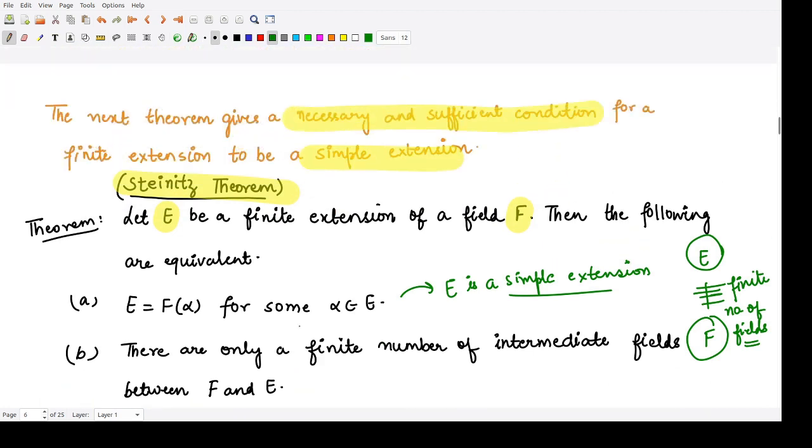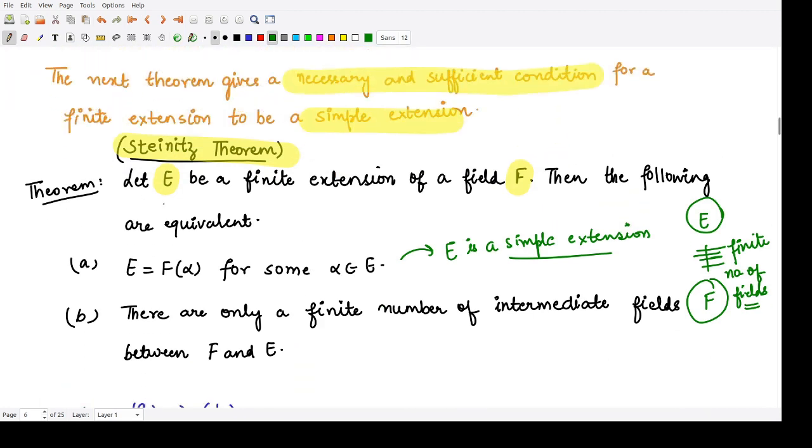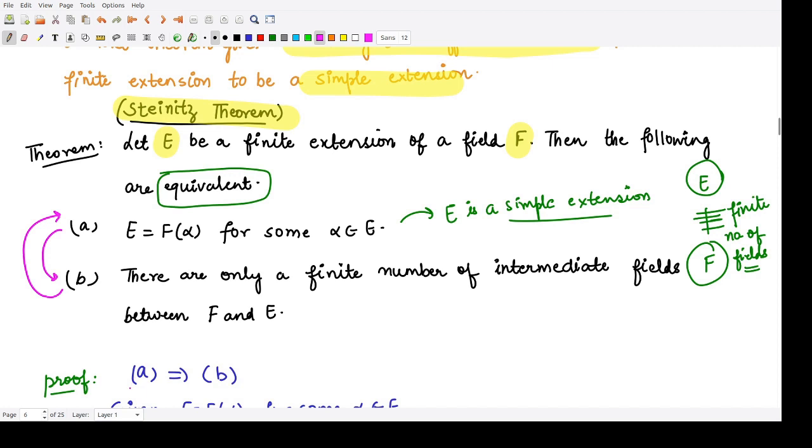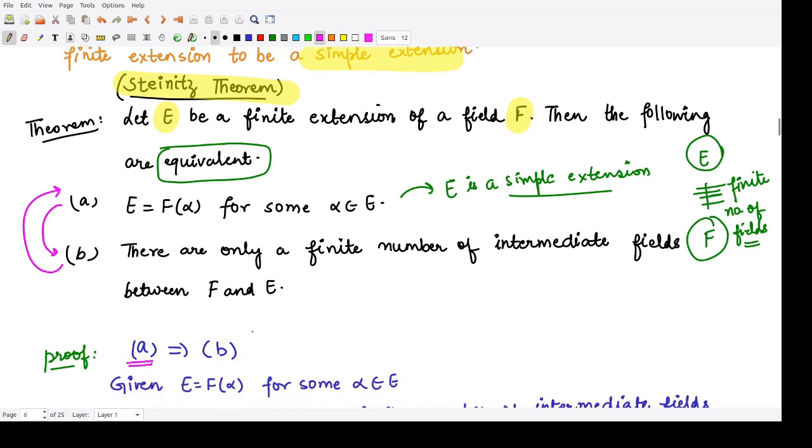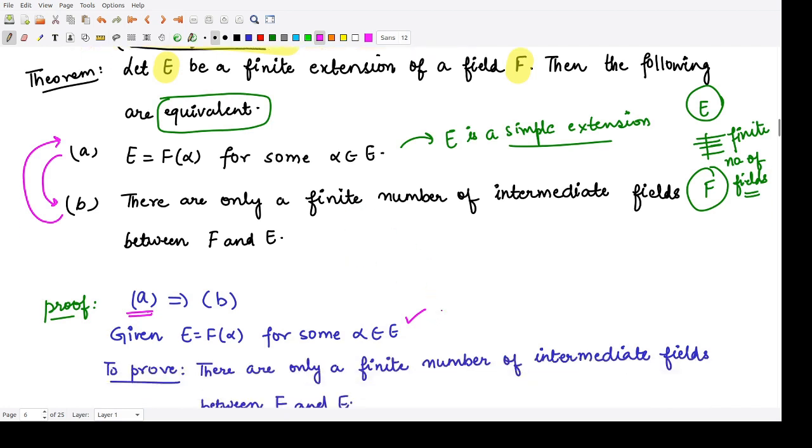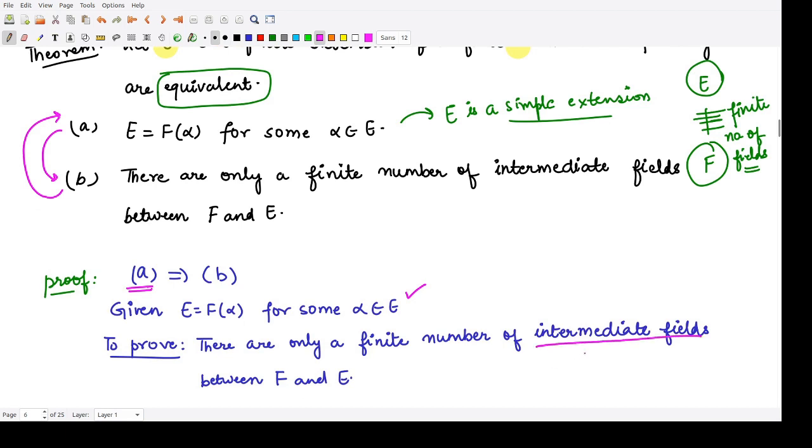Now this is a necessary and sufficient condition, and we have to prove the equivalence of these two statements. So firstly we will assume A is given to us and we will prove B, and conversely we assume B is given to us and we will prove A. Let us go first by assuming A is given to us. So we will assume that E is equal to F(alpha) for some alpha belonging to E, and we will prove that there are a finite number of intermediate fields between F and E. So this is what we will prove.